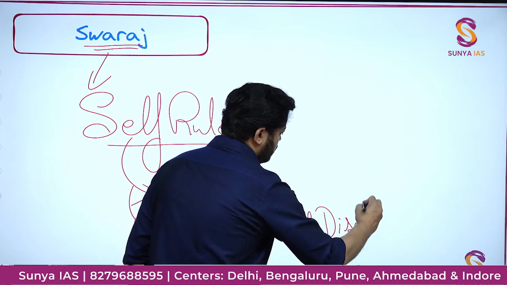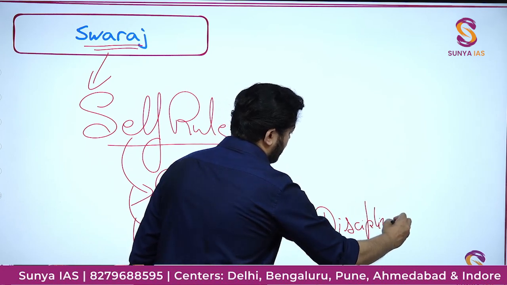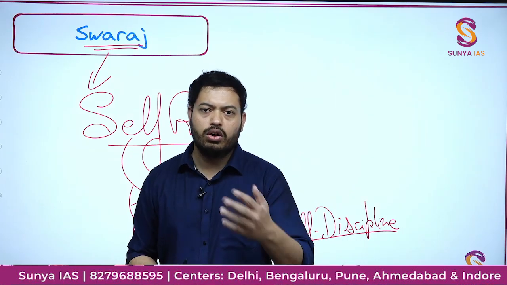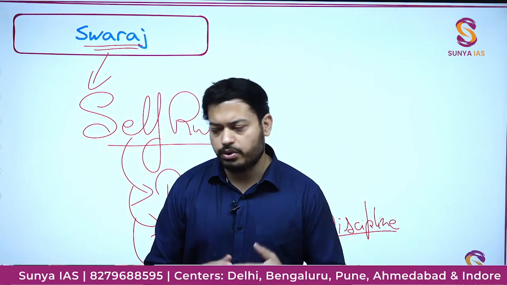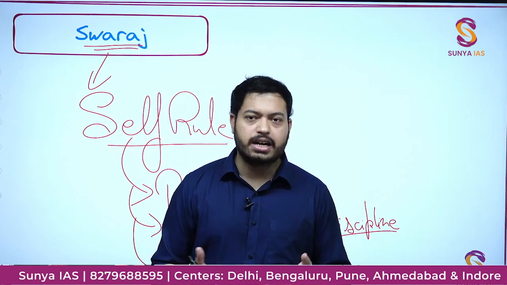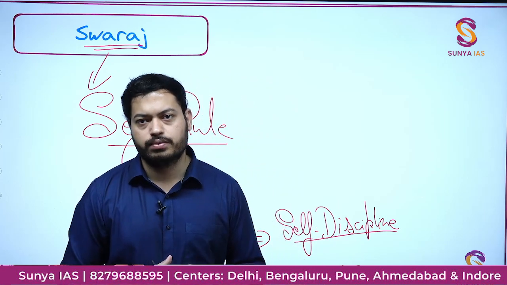And that's why you will see that when Gandhi called off non-cooperation back in February 1922, he popularly said that our country is not yet ready for Swaraj.